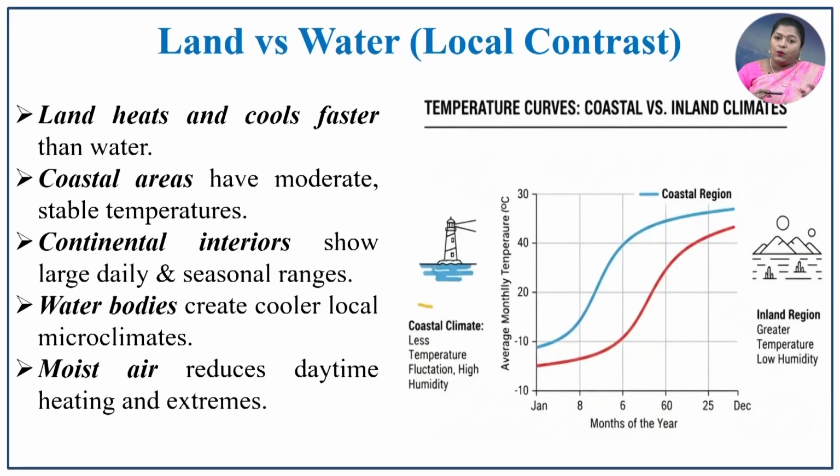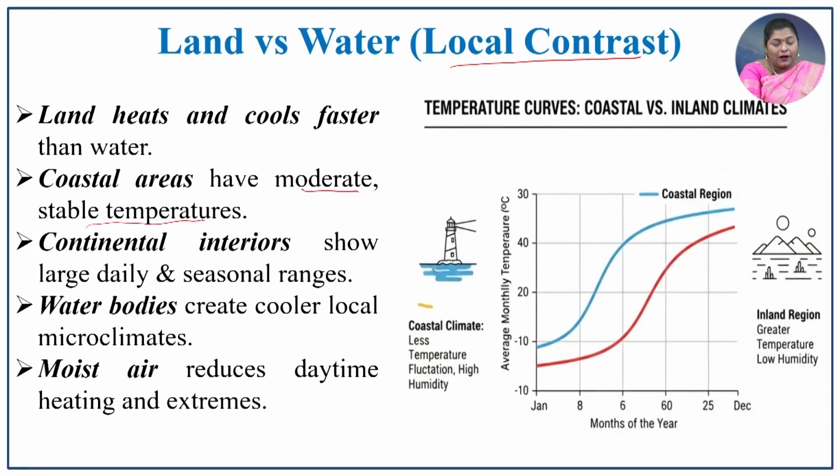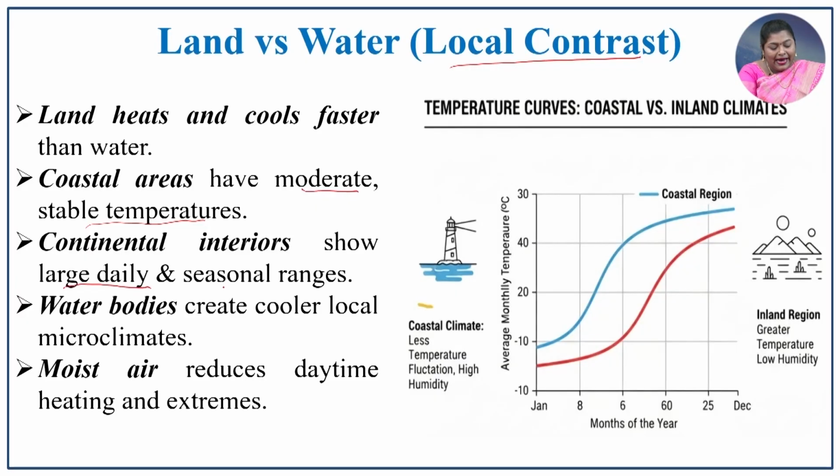Next one is land versus water, that is, local contrast. Land heats and cools much faster than water. So the coastal areas have a moderate and stable temperature. In the continental interiors, in contrast, there is a large daily and seasonal range because they are far away from the sea. The water bodies create cooler local microclimates.